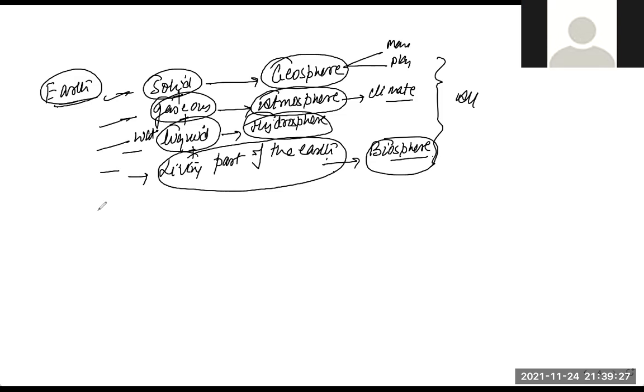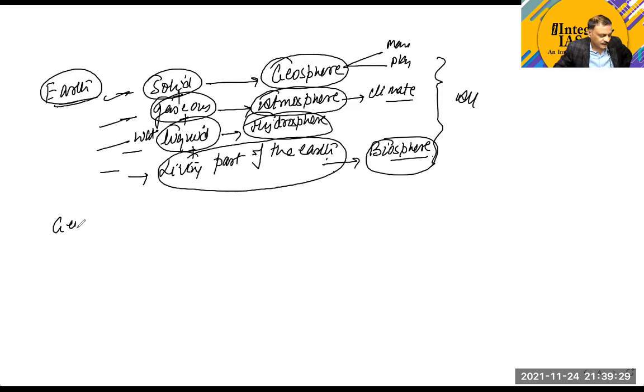Now, when we talk about the geosphere, guys, whatever I am discussing with you right now, you will find in the 11th or 12th class NCERT. But what I am discussing in the class will be even more than that.